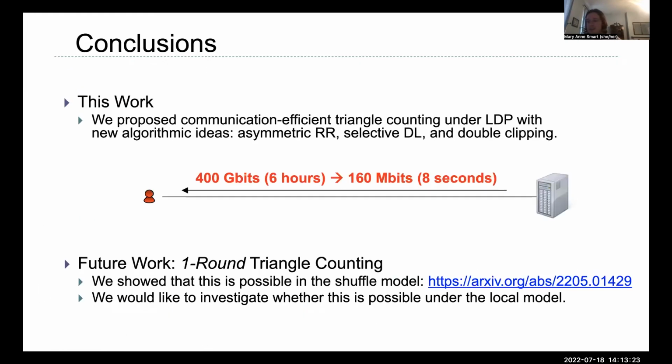In conclusion, we proposed a communication-efficient triangle counting algorithm under LDP, which reduces download costs from 400 gigabits to 160 megabits, while still maintaining low relative error. And for future work, we would like to consider more effective triangle counting with one round of communication. Notice that our techniques use two.